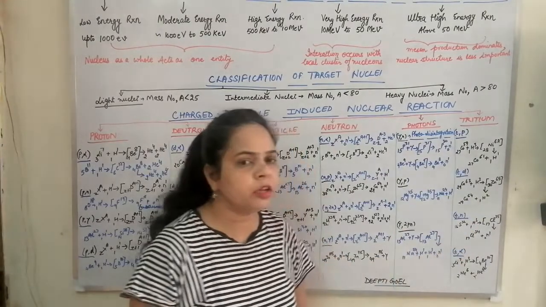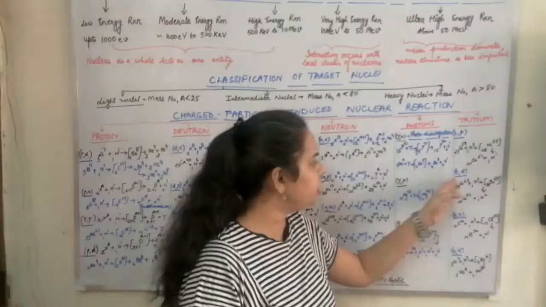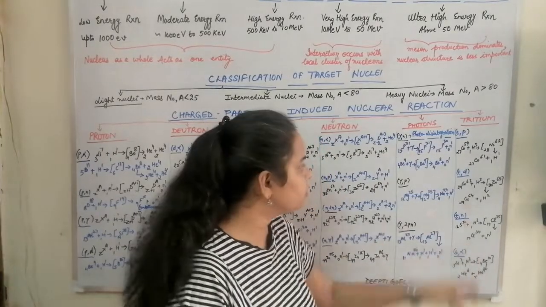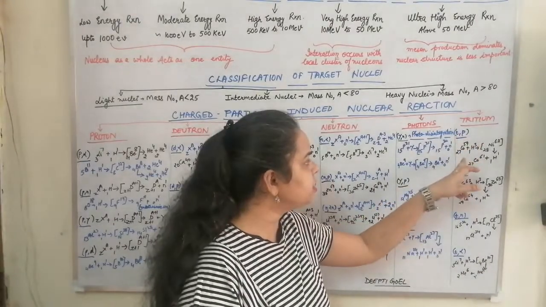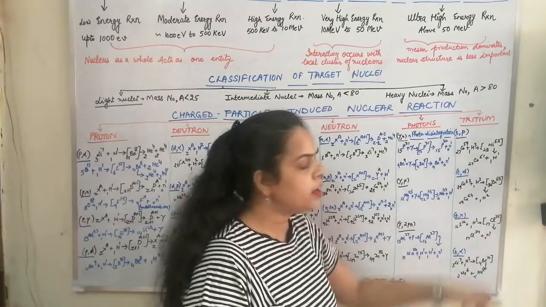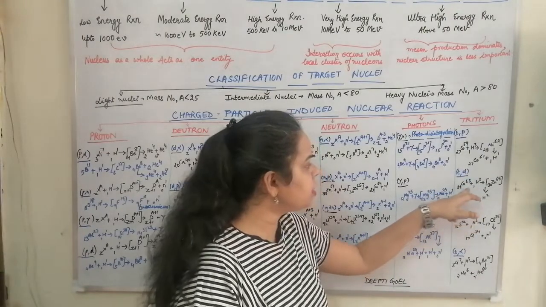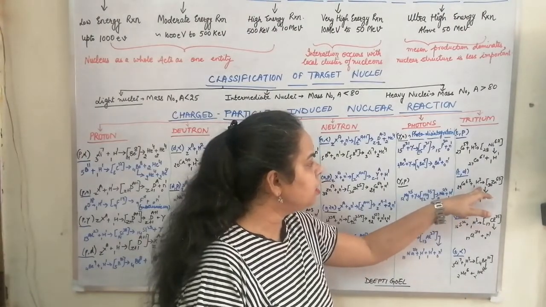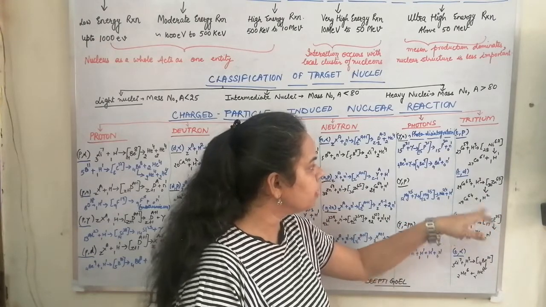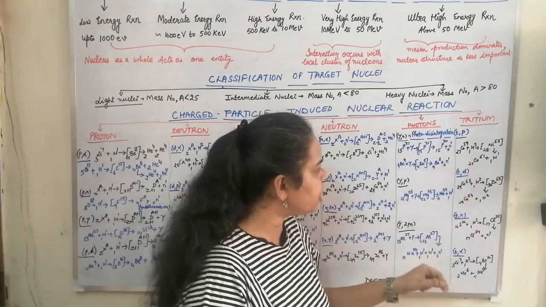Next is the tritium induced nuclear reaction. So we have tritium-proton, tritium-neutron, tritium-neutron and tritium-alpha induced reactions. In the tritium-proton reaction, cobalt 59 has changed to cobalt 61 and a proton is released. In the tritium-neutron reaction, copper was struck by tritium and it gave out copper 64 and a neutron. So in both the reactions, an isotope is created.